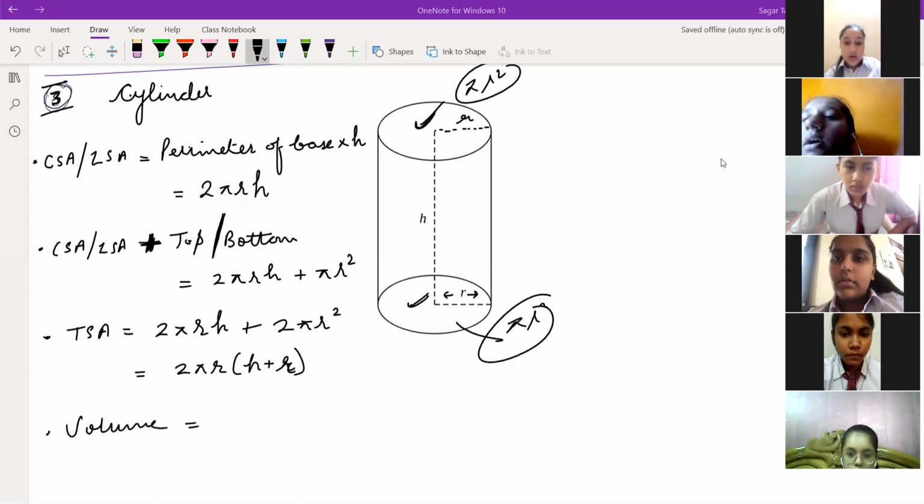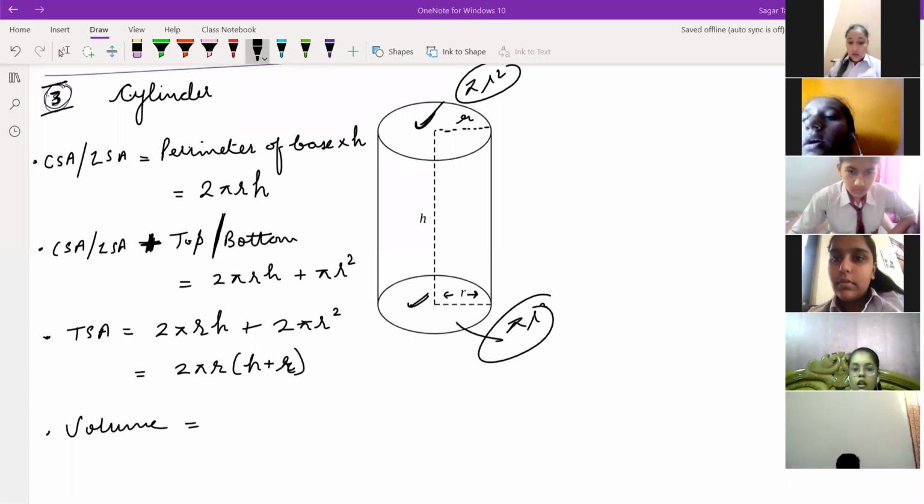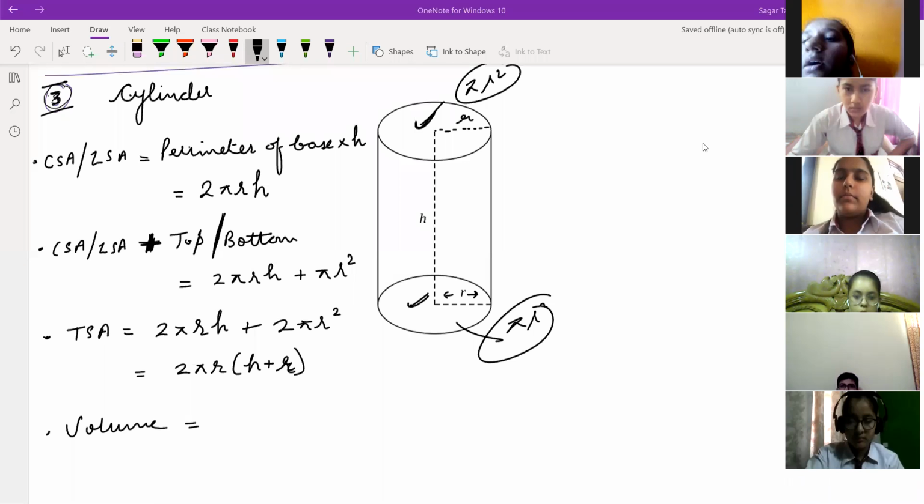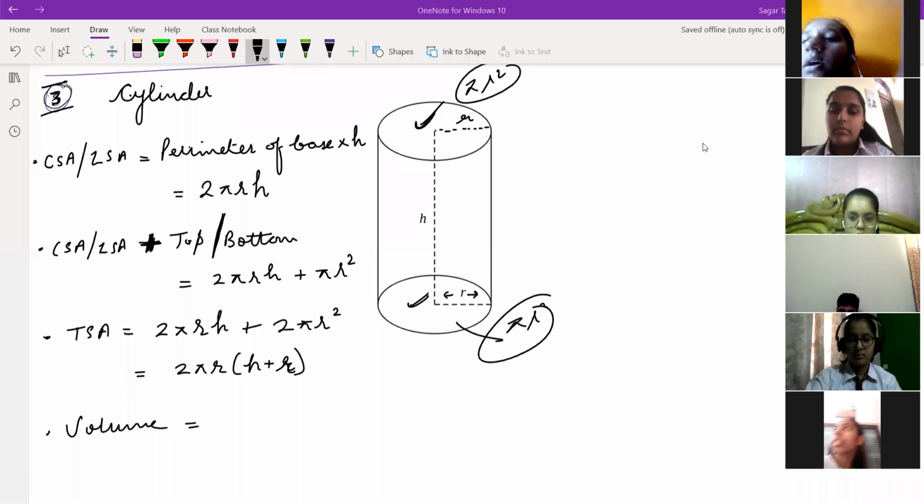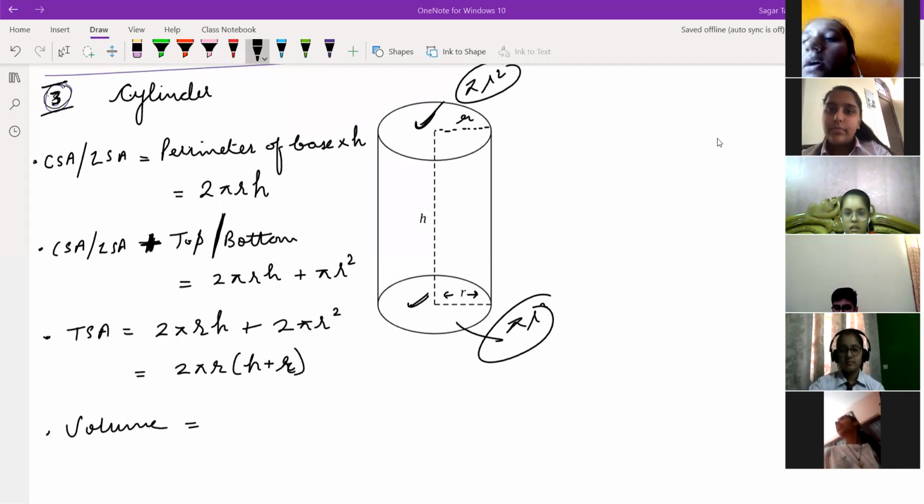Some students have written here also. Nisha is not able to speak. I don't know. There is no audio. Gurleen is just laughing and she is not attending the class. She can be removed from the class.